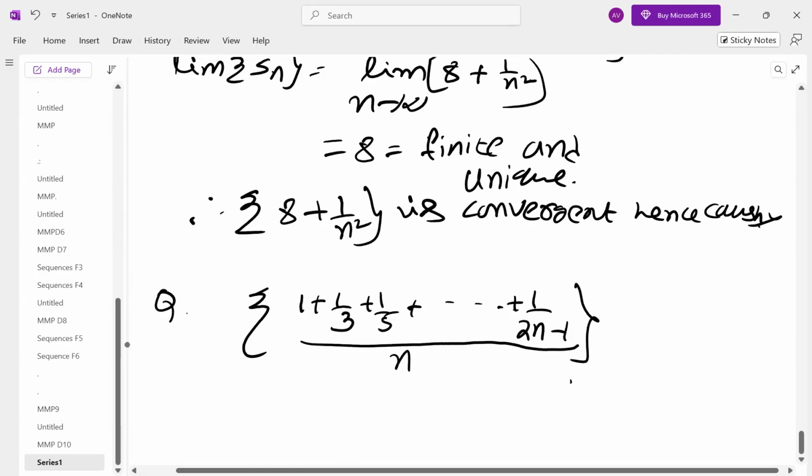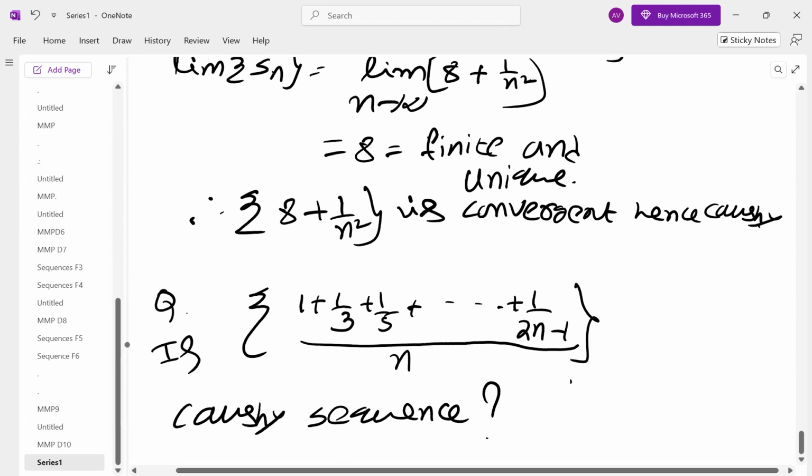Is this a Cauchy sequence? Any one of you, can you answer? Cauchy sequence, sir. Why Cauchy sequence? Using Cauchy's first theorem on limits. Correct, good, Sarita.